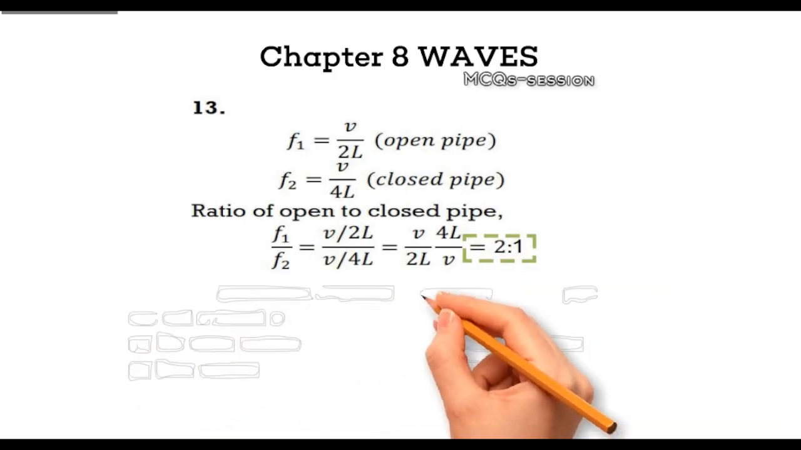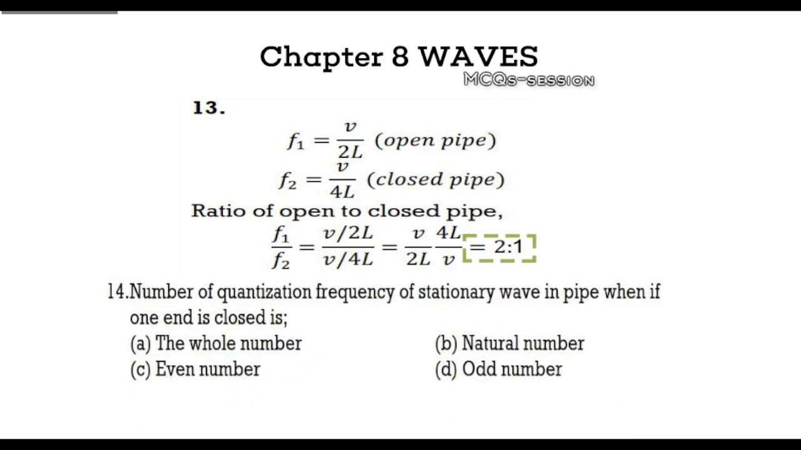Question 14. How are the frequencies of stationary waves in a closed pipe quantized? Your options are A. Whole numbers, B. Natural numbers, C. Even numbers, D. Odd numbers. Think about the harmonics and make your choice. Explanation: the correct answer is odd numbers. Only odd harmonics can form stationary waves in a closed pipe due to the boundary conditions.